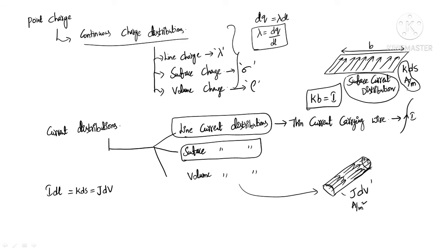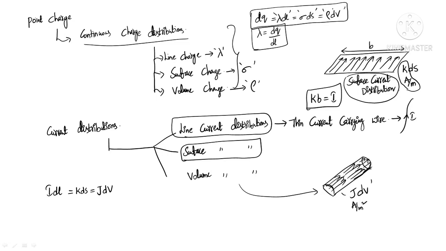So in place of dq, I can get lambda dl, and for surface charge it is sigma ds, and for volume charge we can write it as rho dv. Okay, so in place of single dq, the differential charge, I can get lambda dl or sigma ds or rho dv. Is it right or not?